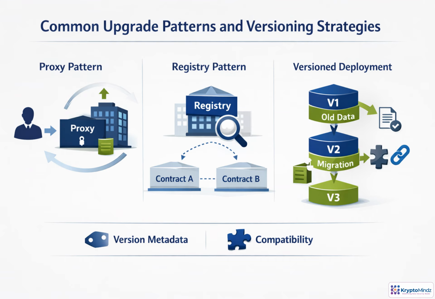There are three common ways to evolve contracts. Proxy gives maximum flexibility because users keep one address while logic changes behind it, but it requires strong governance and careful access control. A registry is looser. Applications look up the current contract address, so upgrades are explicit. Version deployment is simplest to reason about, but it may require data migration. In every approach, publish version metadata and define compatibility clearly before users depend on changes.